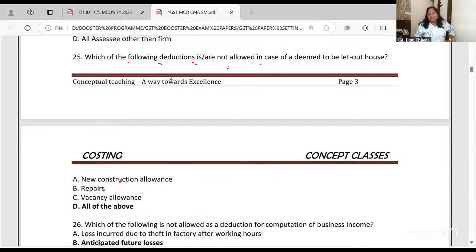Vacancy allowance is also not available because the property is not let out. All the above. So deemed let out property is actually the third self-occupied property. Any two can be treated as self-occupied. If you have 5 self-occupied properties, the remaining 3 will be treated as deemed let out.